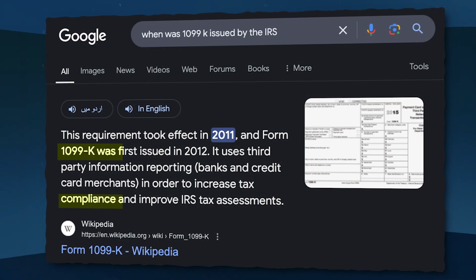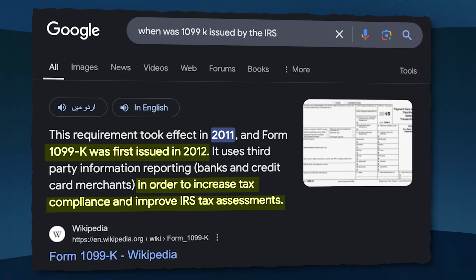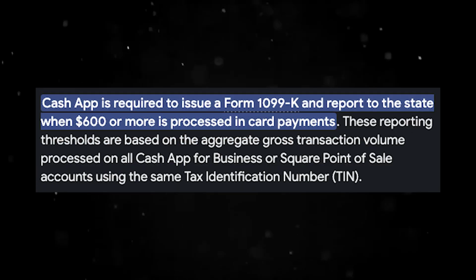So to understand what a 1099-K is, let's start with a little bit of history. In 2012, the IRS basically required banks and credit card companies to issue a Form 1099-K. Now, this form became popular to be received by all businesses, and now with the transition of the Cash Apps, the Venmo, and all of these, now they're also required to report numbers and transactions. The problem here is what happens when somebody pays their roommate or reimburses somebody for a lunch.